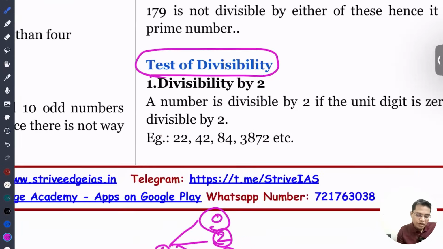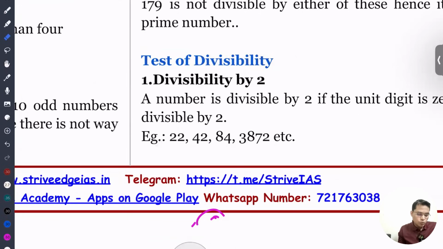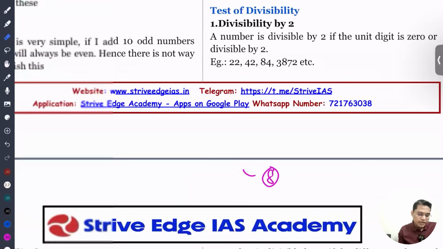You can see here 22, it ends in 2, so divisible by 2. 42, 84, 72, all these are divisible by 2. So if the unit digit is 2, 4, 6, 8, or 0, then in that case the number is divisible by 2. I don't think there will be any doubt here.